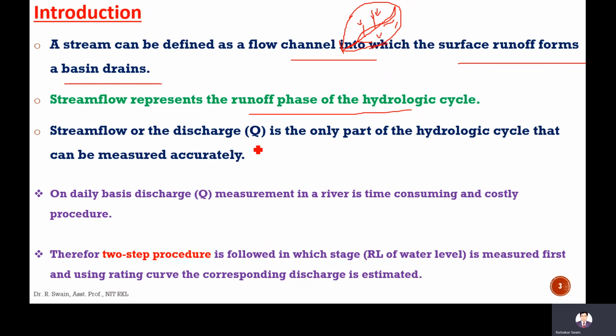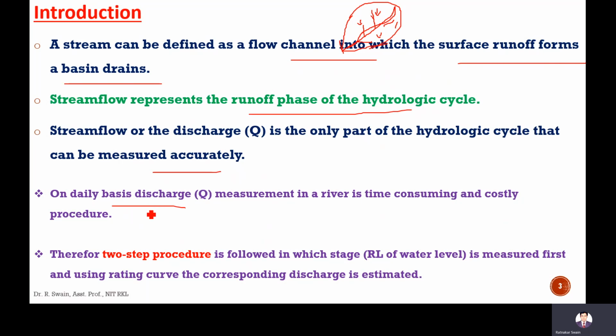The stream flow or the discharge is the only part of the hydraulic cycle that can be measured accurately. Like evaporation, transpiration, infiltration, their measurement is a little tedious and the result is not so accurate. But the stream flow discharge measurement is comparatively accurate. Usually the discharge is measured on a daily basis, or in some stations on an hourly basis also it is measured.